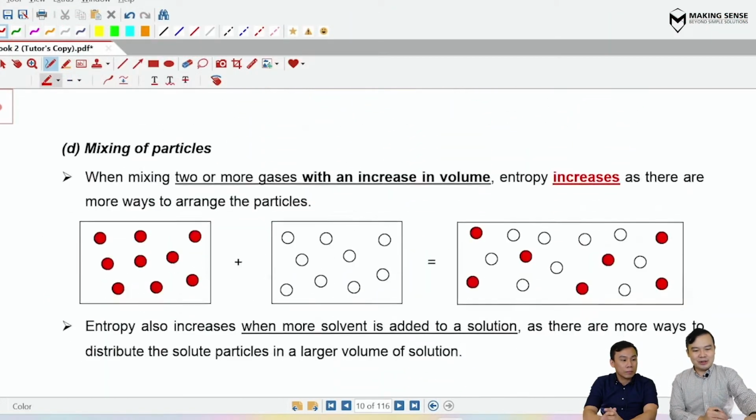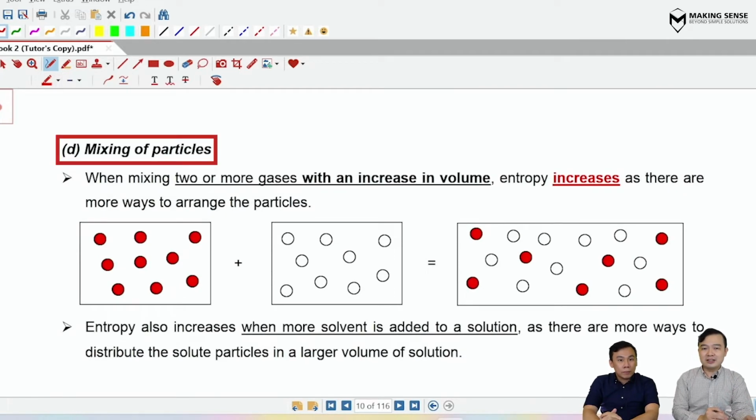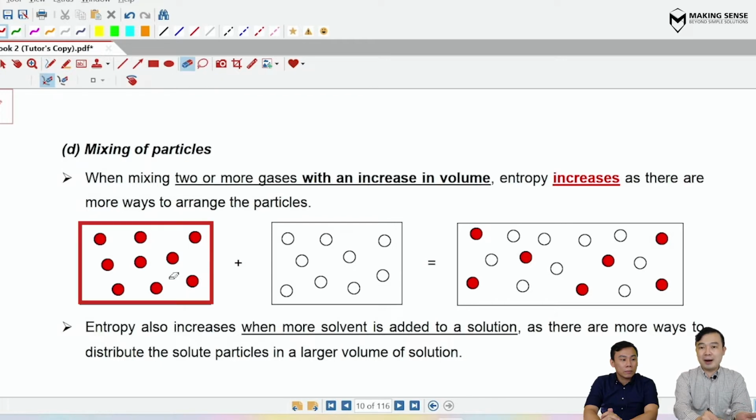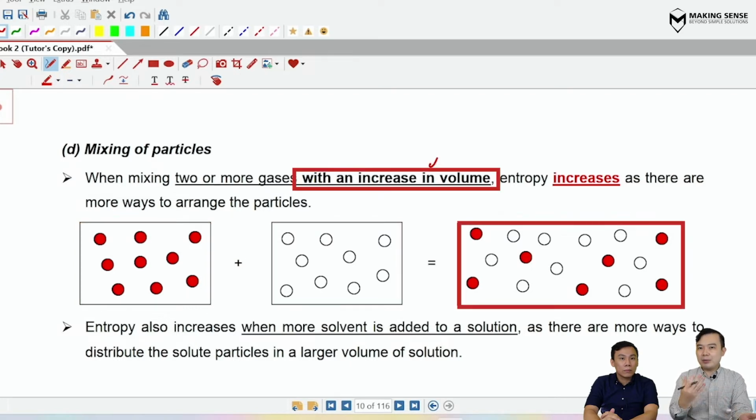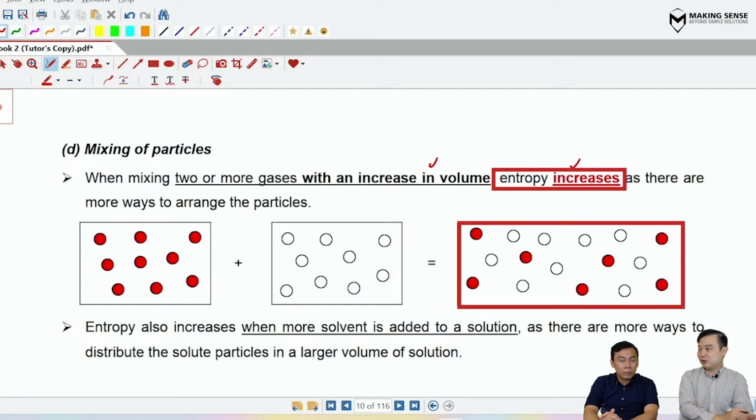All right, the last one that we're going to look at is the mixing of particles. Using the diagram over here, let's say I have 2 boxes, one of which has red particles, the other has white particles. If I mix them together with an increase in volume, I'm going to experience an increase in entropy.